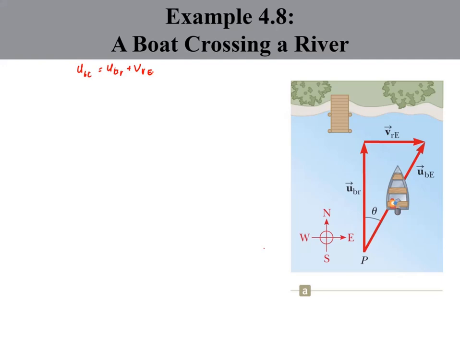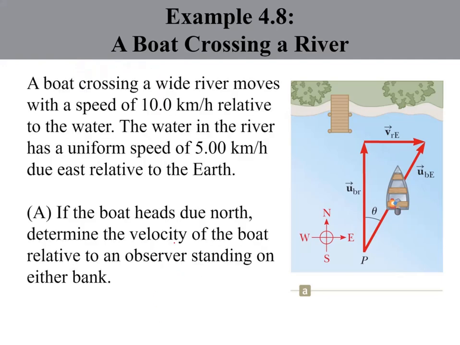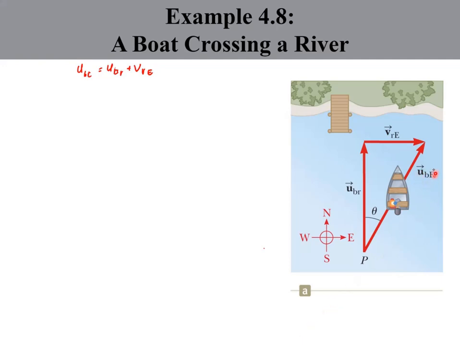But since the question is asking for the velocity of the boat, we just want this vector. Since this triangle is a right triangle where this angle is 90 degrees, instead of solving it using complex vector analysis, we can simply solve it using trigonometry. By using the Pythagorean theorem,